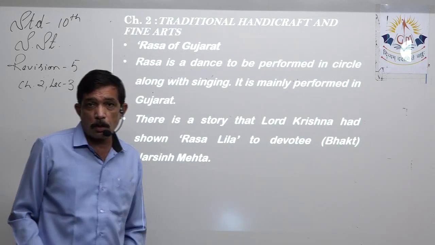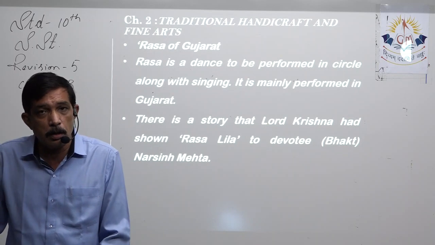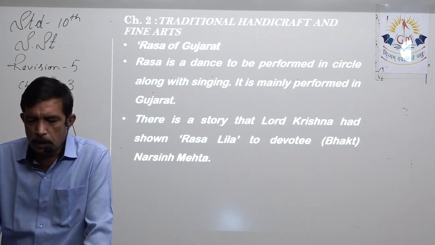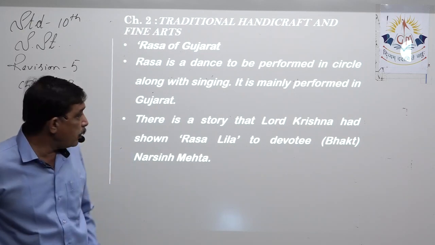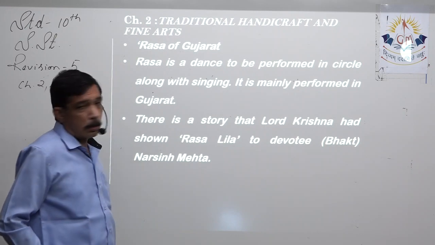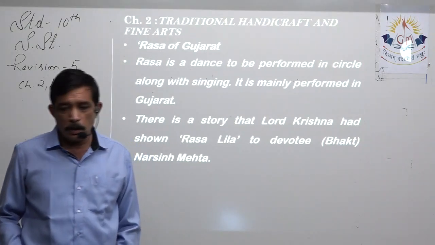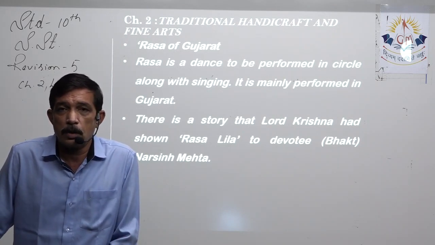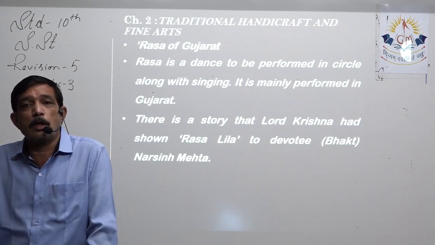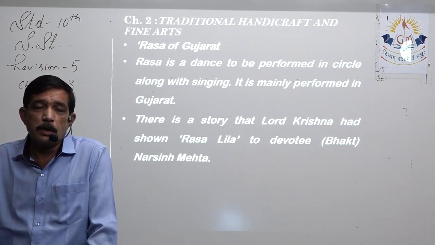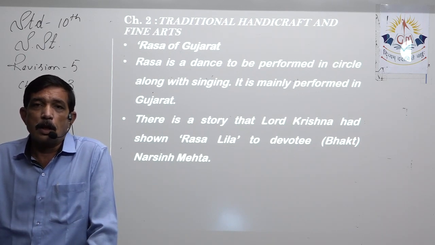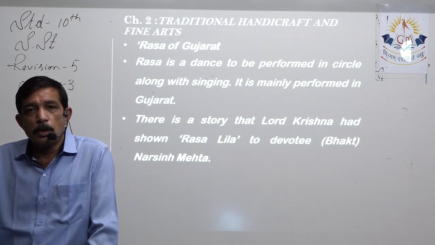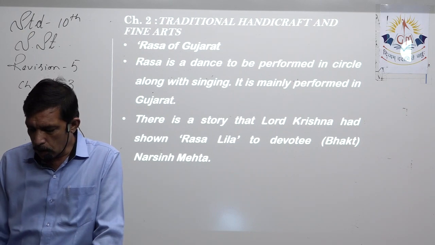Next is Ras of Gujarat. Ras, or in English it becomes Rasa. Ras is a dance performed in circle along with singing. It is mainly performed in Gujarat. Main thing is there is a story that Lord Krishna had shown Ras Leela to the devotee or the Bhakt Narsimha Mehta. Narsimha Mehta's dream was to see Lord Krishna himself performing Ras with gopis, and Lord Krishna had shown Ras Leela to his devotee, that is Narsimha Mehta.